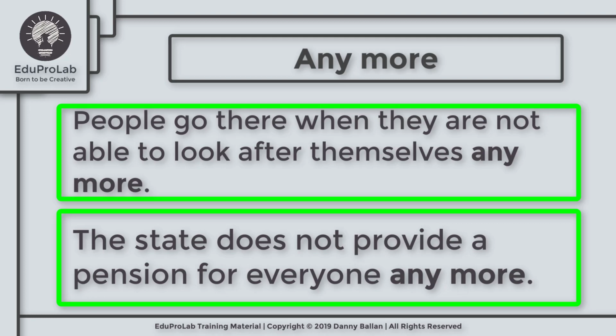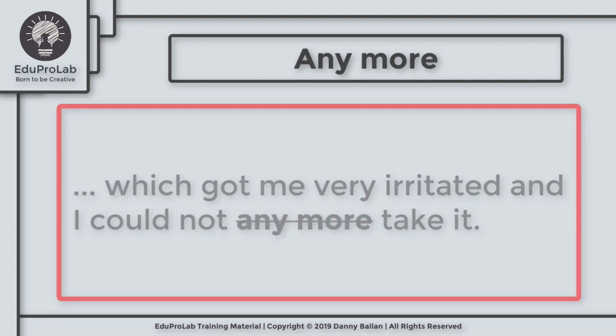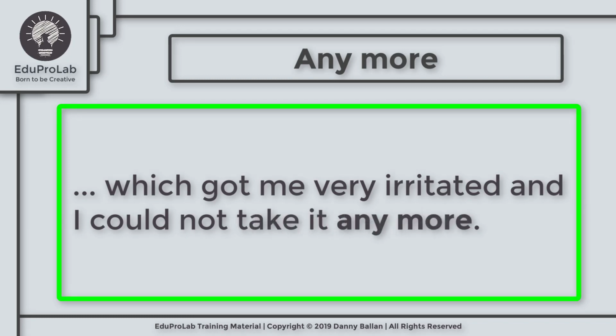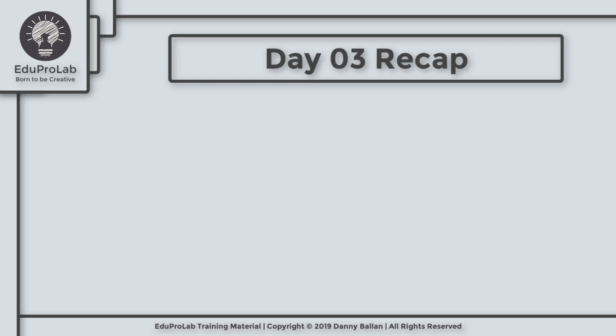Now let's take a look at how Roberto used this word. He said, I could not anymore take it. And we know that he should use the word anymore at the end of the sentence. So he should say, I could not take it anymore. Now to recap, we have picked and corrected the following 10 mistakes in what Roberto said.